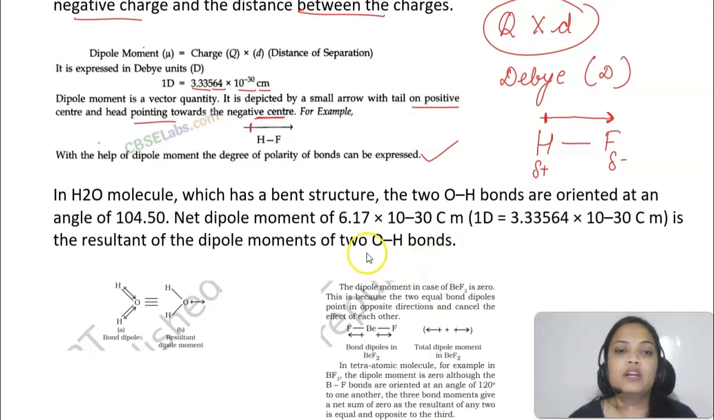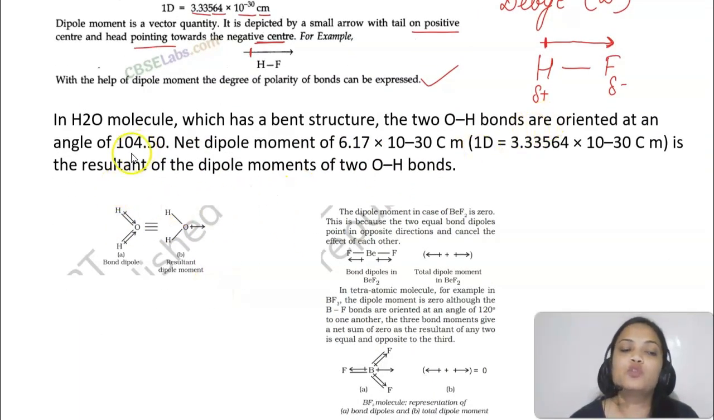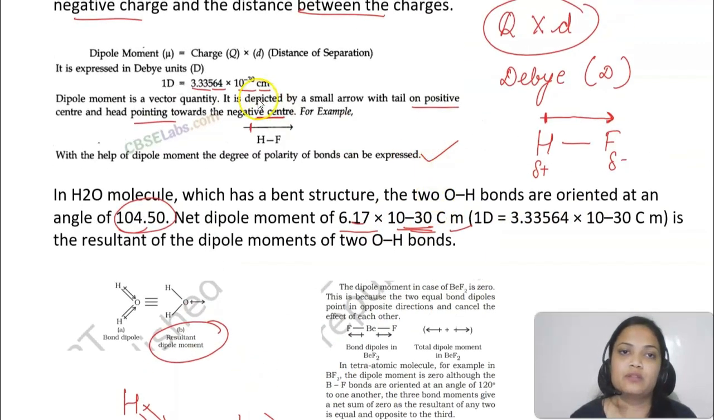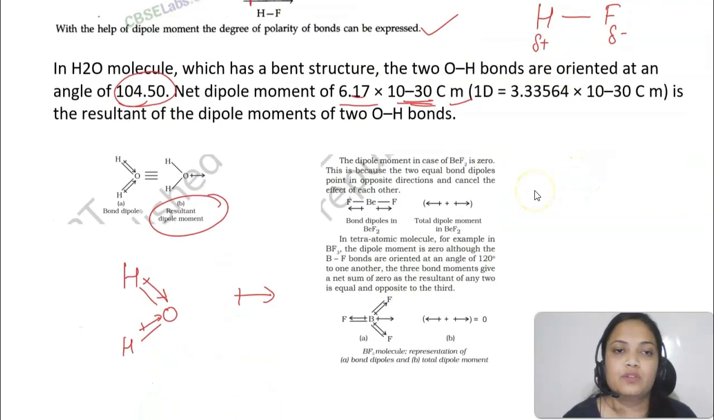Now if I talk about polyatomic molecules like H2O, it has a bent structure. So here the two bonds are oriented at an angle of 104.5 degrees. So the net dipole moment we find out here, we find the resultant. Here you see that both dipoles are pointing towards the oxygen, right? So here we will find the resultant dipole and the value will come out to be 6.17 into 10 to the power minus 30 coulomb meter. Okay, it's not centimeter, it's coulomb into meter, because charge into distance, so coulomb into meter.